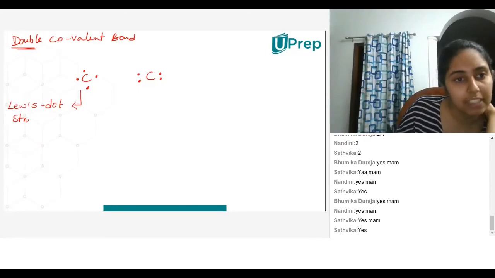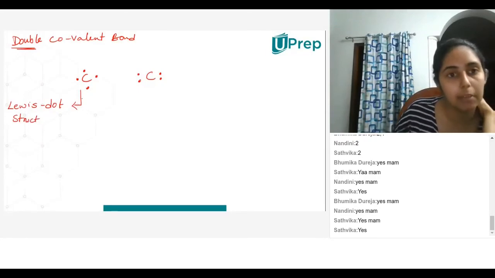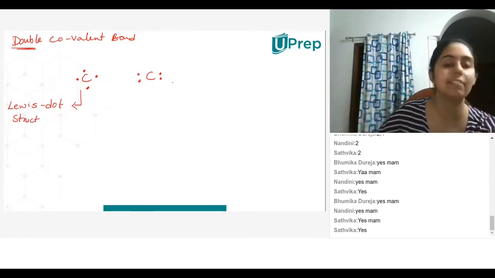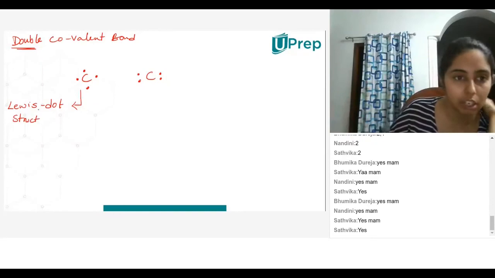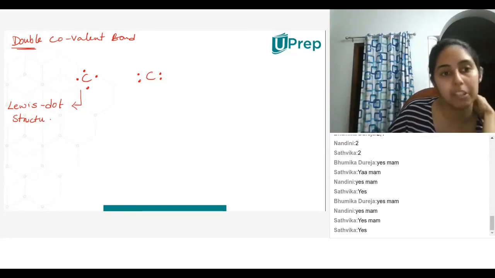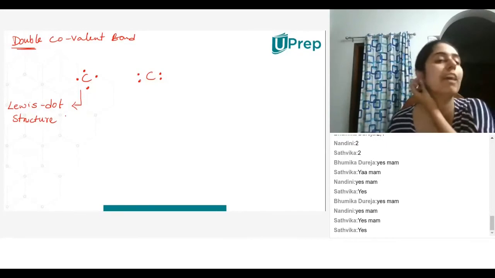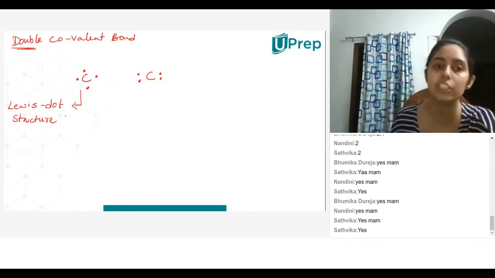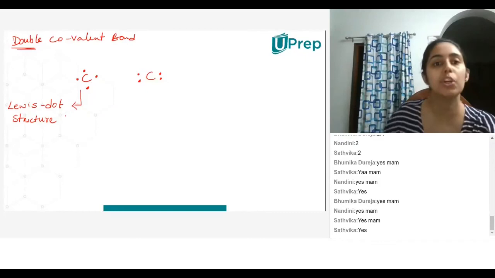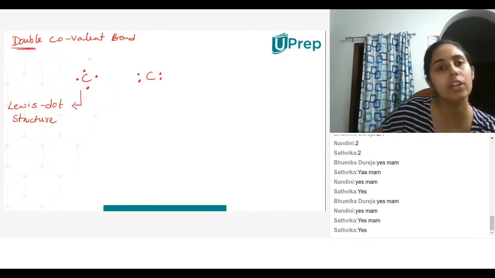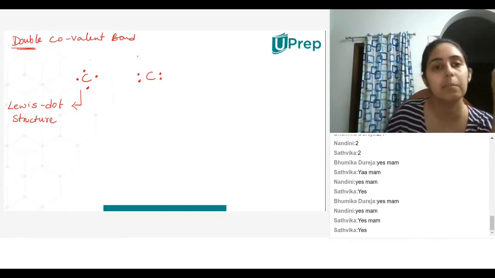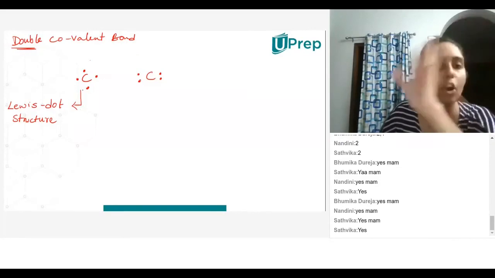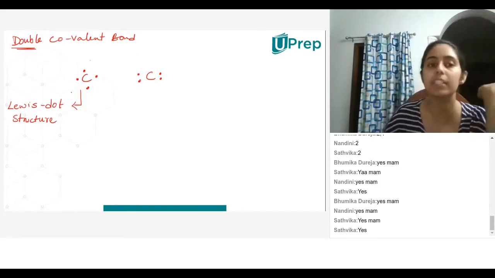The first scientist to come up with this method of representing valence electrons was Lewis, so it's named after him. This is called a Lewis dot structure. If I tell you to draw the Lewis dot structure of carbon, then this is what you will draw: carbon with 4 dots. You can either draw this or this. It doesn't matter, as long as you have 4 dots around the carbon atom, that is what is important.